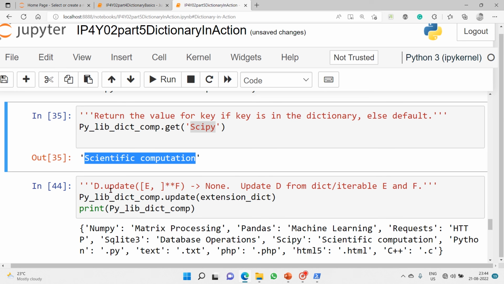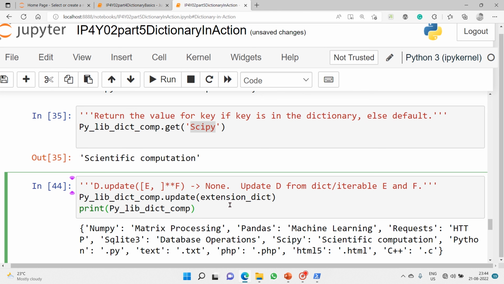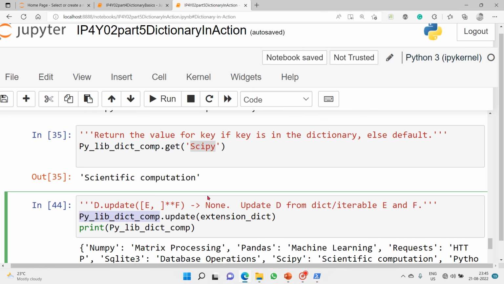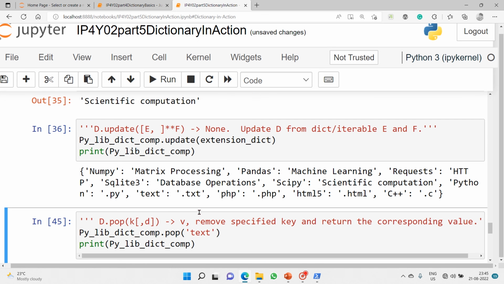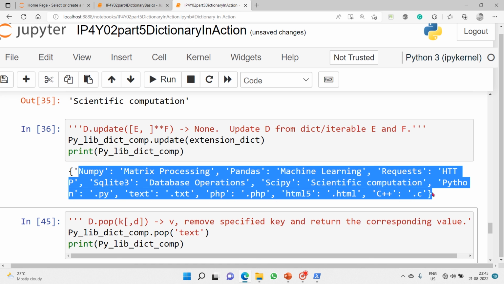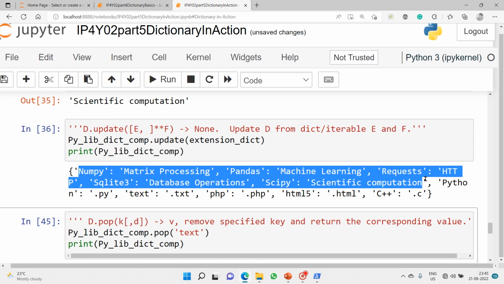And then update: update dictionary from dict or iterable. Here we can actually add, it's a growing dictionary. This is my existing pylib dict, and the other one is the extension dictionary. I just want to update one dictionary with the other. You can see both the dictionaries got merged.